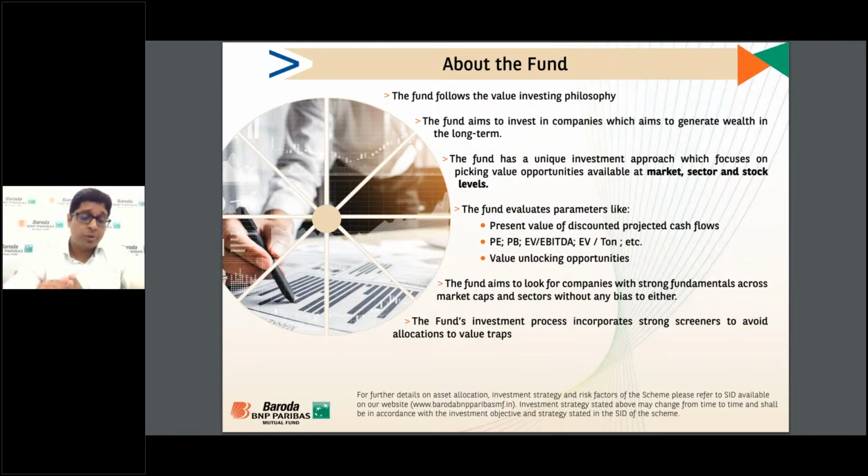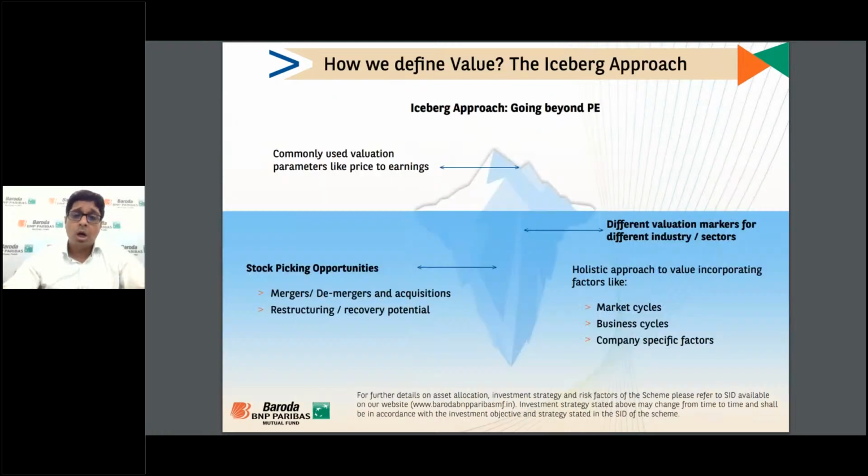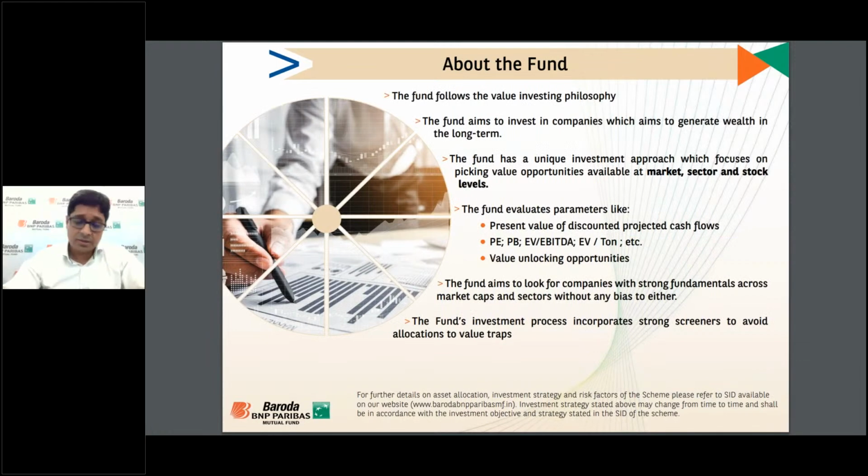Your growth should be higher than the industry growth or peers' growth, along with value unlocking opportunities. All these parameters will fit, and we aim to look for companies with strong fundamentals across market caps and sectors without any bias, right? And how to find that stock, I'll explain in a later slide.